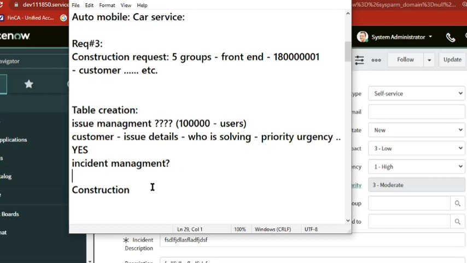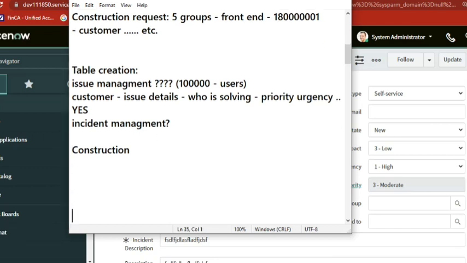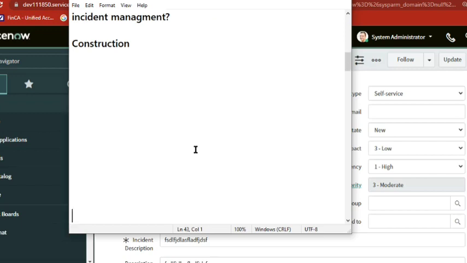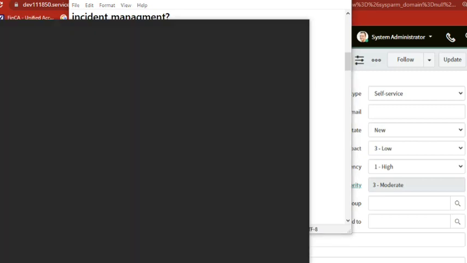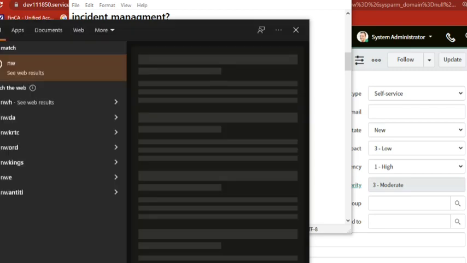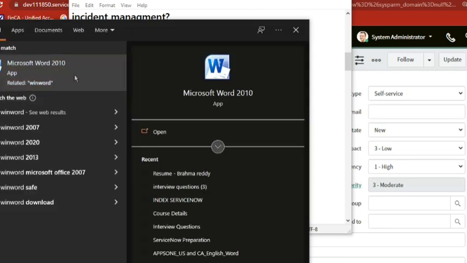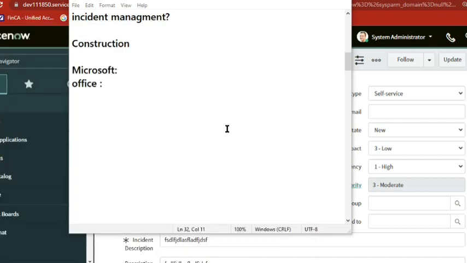Let's say there are other tools. This is a very important point, ma. Let's say instead of ServiceNow, the vendor which we are supporting is Microsoft, and our application is Office. Office is being used by 1 lakh users from our customers. Try to understand this point, it explains why ServiceNow developers are in demand.